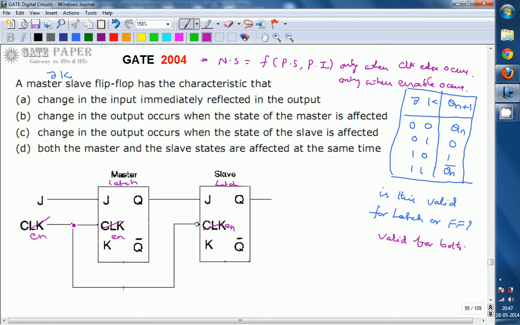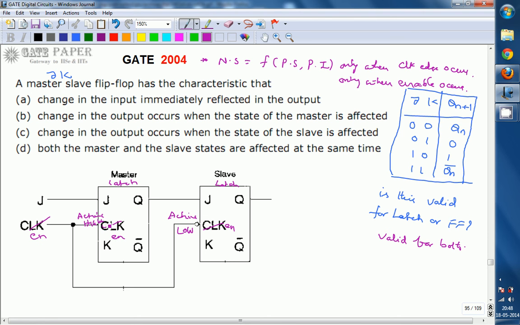But here there is no bubble at the enable signal, so it is an active high enable, whereas this one is an active low enable. That implies the next state is a function of the present state and present inputs only when enable is equal to 1 for this case.